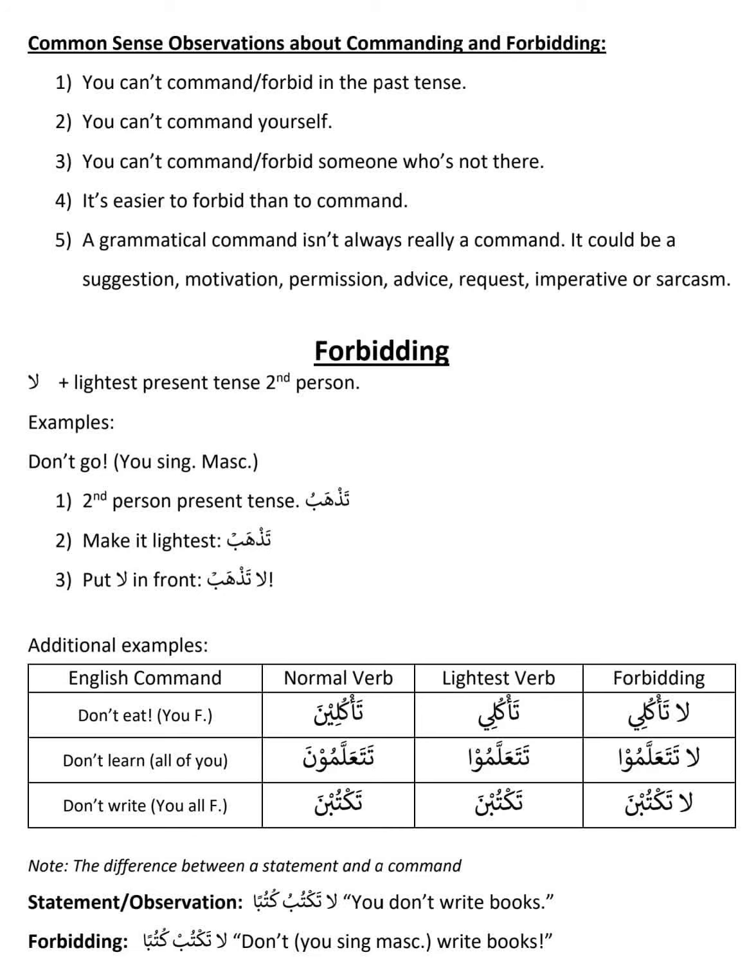Only these will have commands. That part you're going to learn. Forbidding is easier than commanding. When you're learning your grammar, you will understand that the hardest part is making a command. Forbidding is very easy, and we're going to learn it in this session.